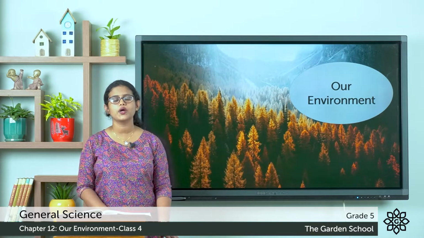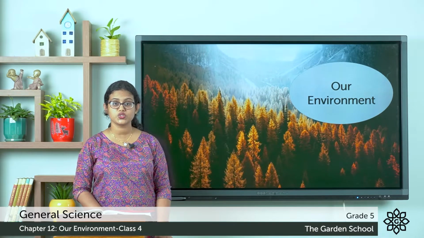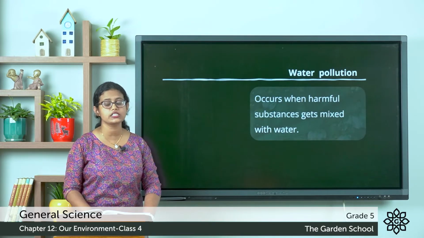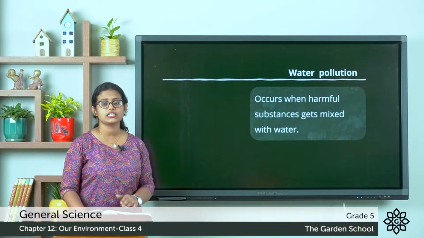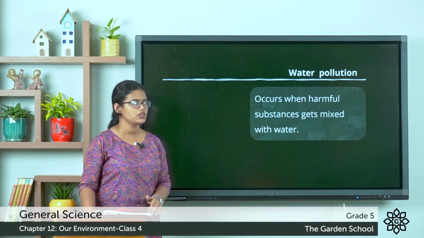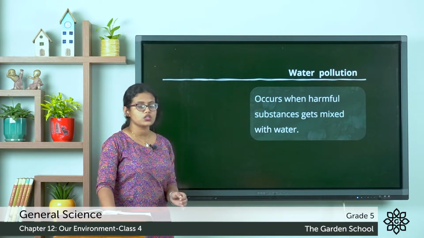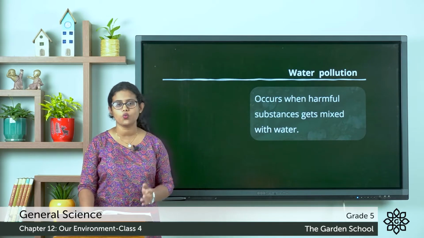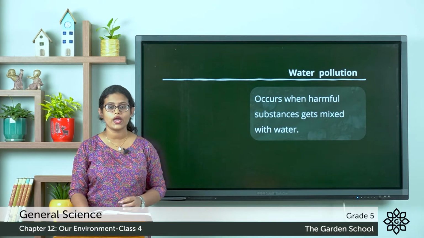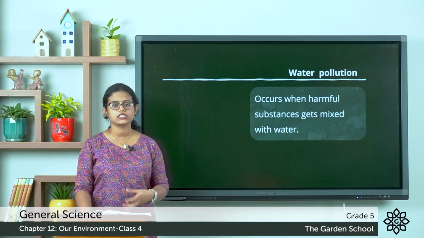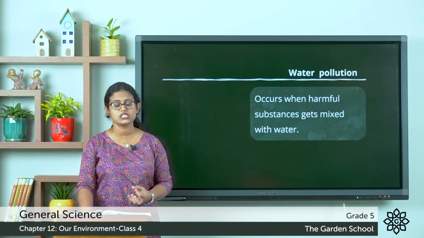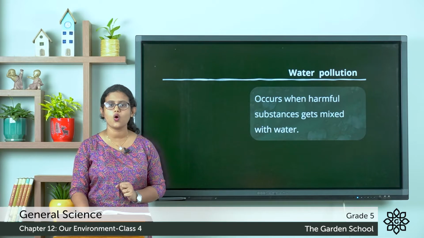Today we are going to discuss a new topic. Today we are going to discuss the next type of pollution, that is water pollution. Water pollution occurs when harmful substances get mixed with water. So when harmful substances get mixed with water, the water gets polluted. This is how water pollution occurs.